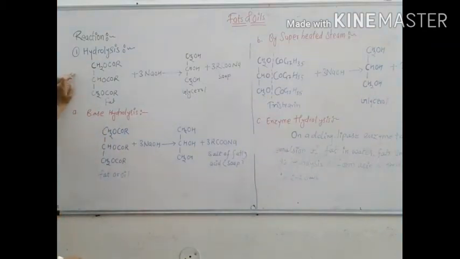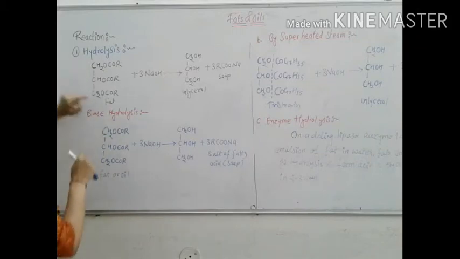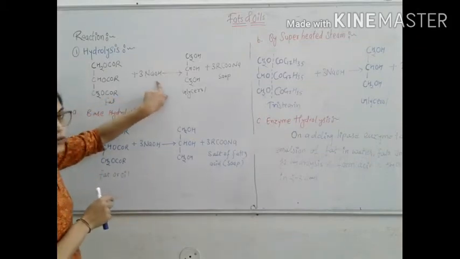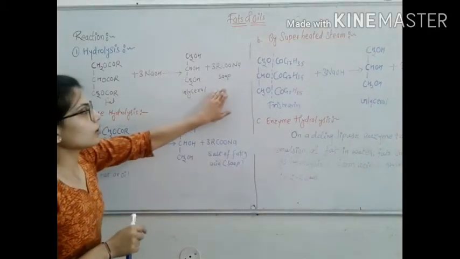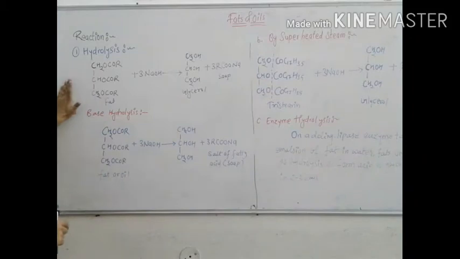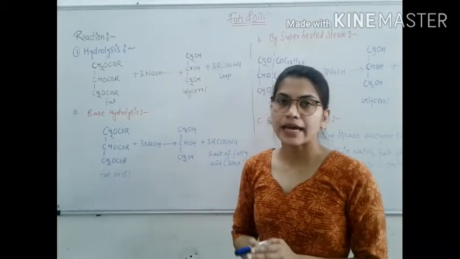In the hydrolysis reaction, this is the formula and structure of fat. Fat reacts with 3 moles of sodium hydroxide to form glycerol and soap. First point is base hydrolysis.